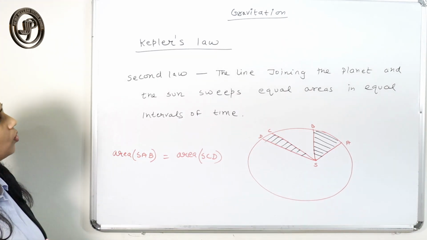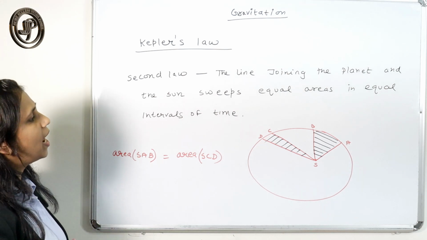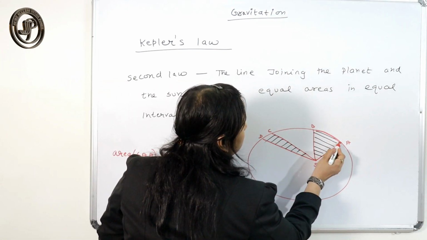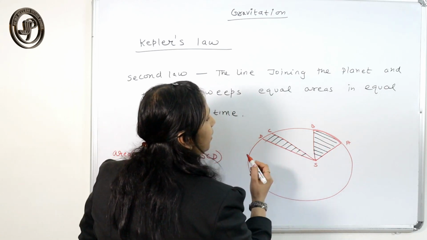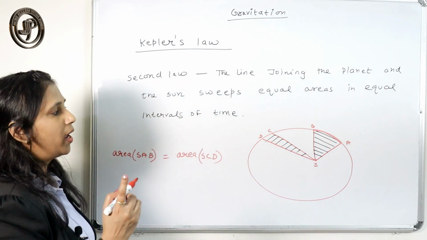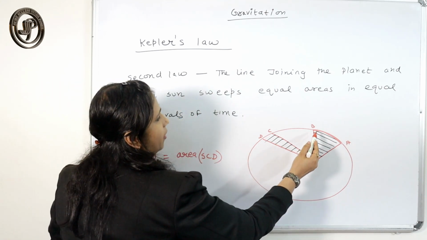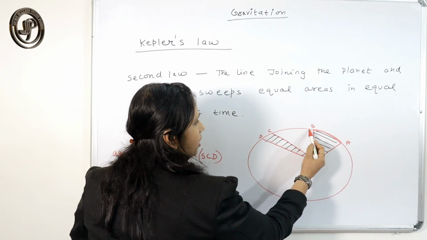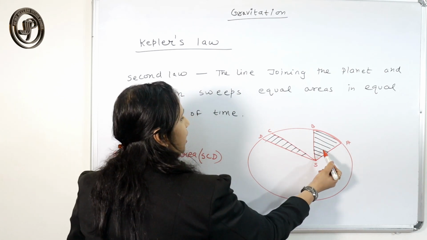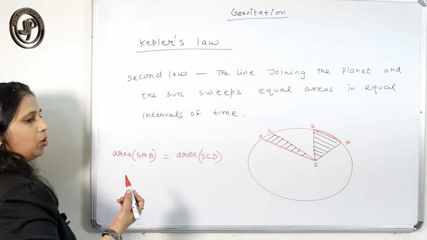From this law we can also conclude that the linear speed of the planet is more when it is closer to the sun, because here the distance is more, yet the area swept would be the same in equal time.